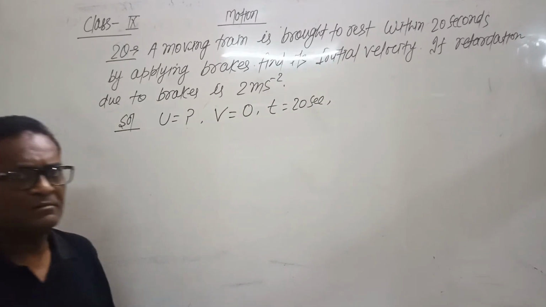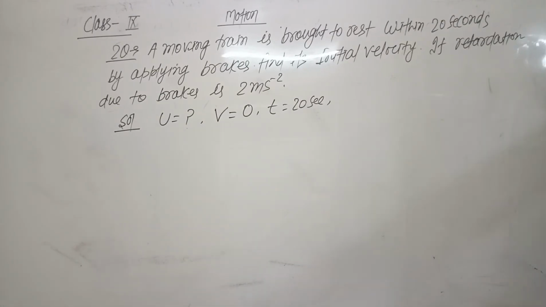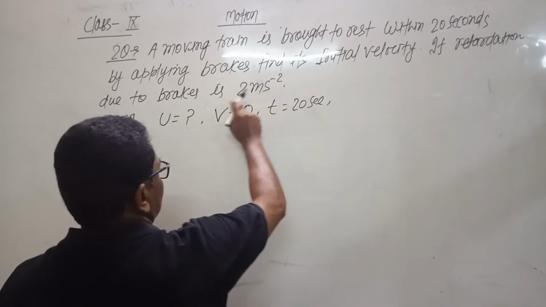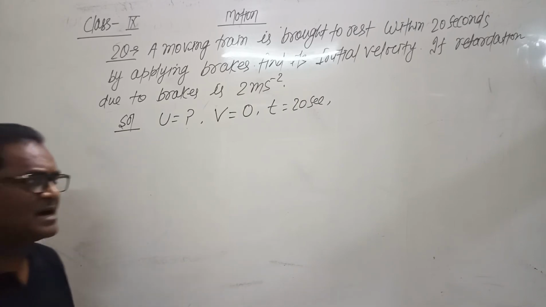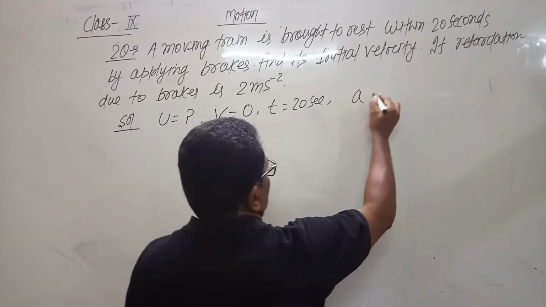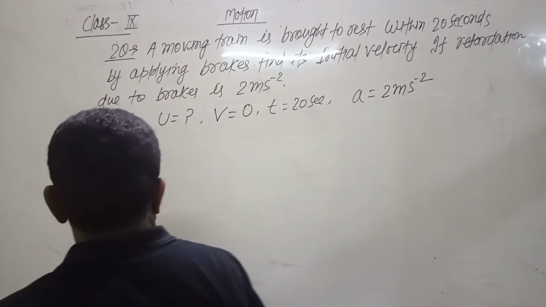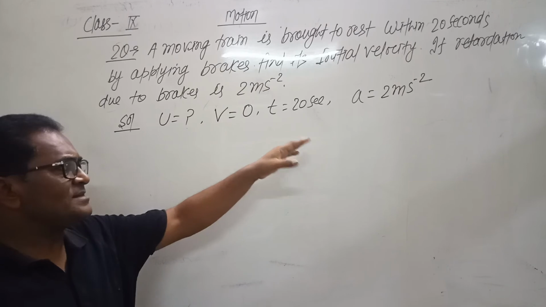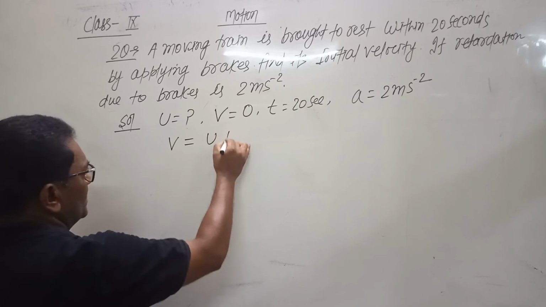And the retardation: the velocity is continuously decreasing because the train is going to rest. Therefore, this is the retardation. Negative acceleration is given. You can say deceleration, retardation or negative acceleration. So a equals 2 meter per second square. This is the retardation. We have to find u. v is 0, a is given, t is 20. The same formula will be used: v equals u plus at.